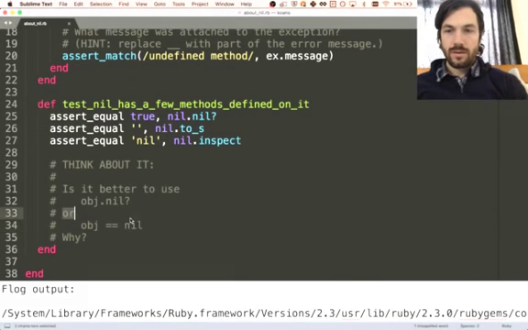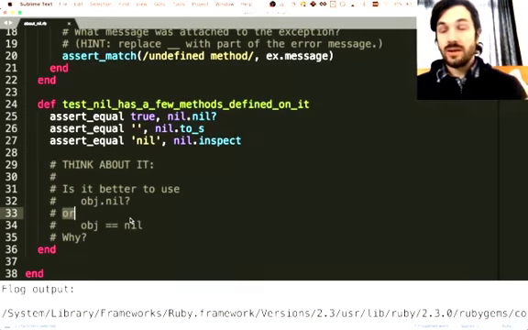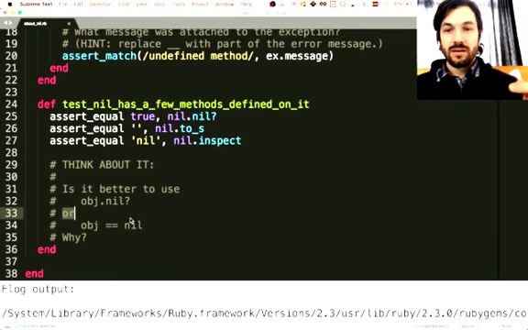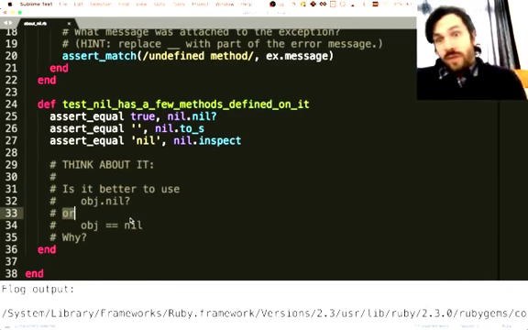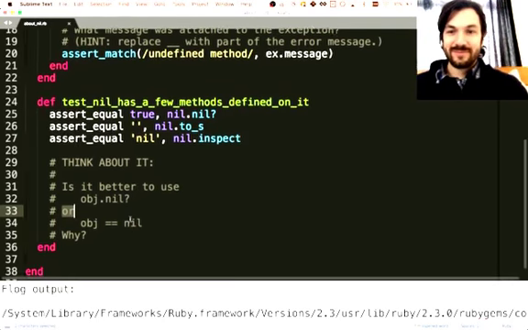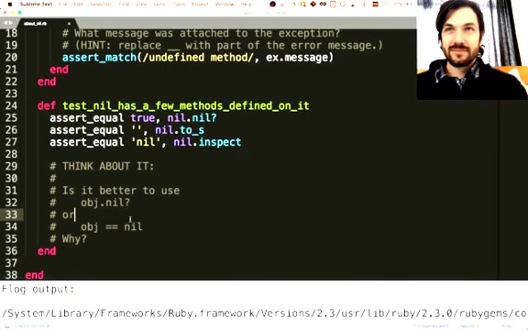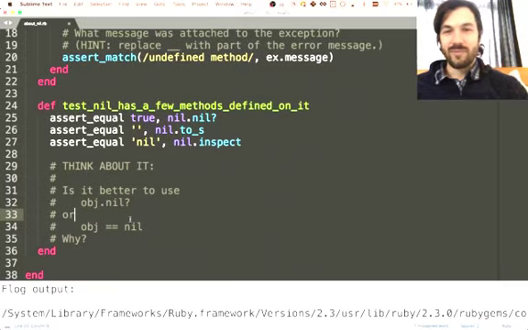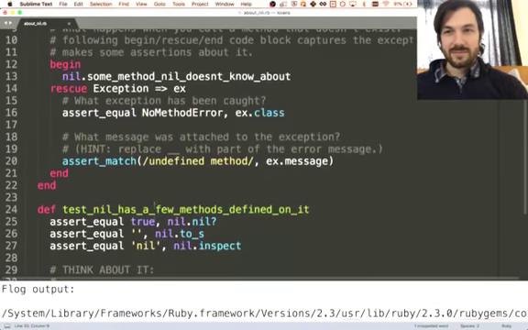Huh. Well, if you're watching this and you have an opinion or an idea about why it might be better to do object.nil? over object equal nil, or the other way around, post it in the chat or in the comments. I would love to hear from you. I'm going to think about this a little bit more. It's good, yeah. But let me know what you think. Put it in the chat.